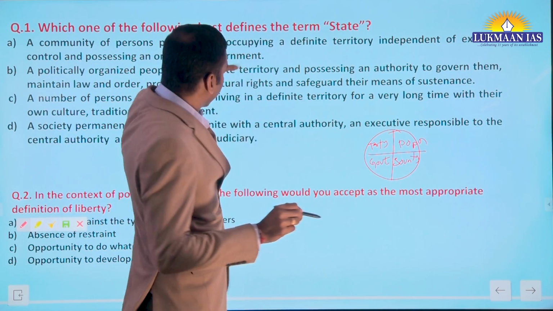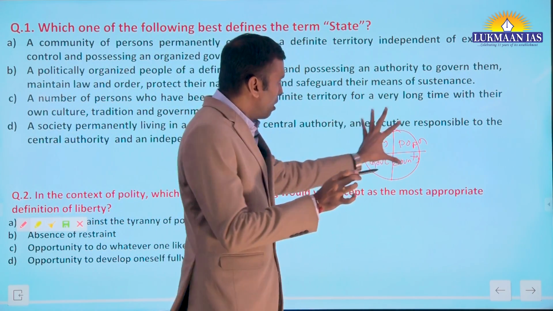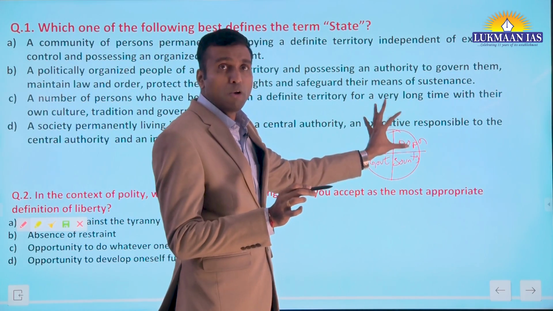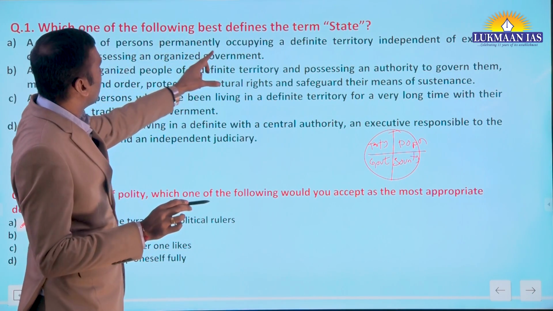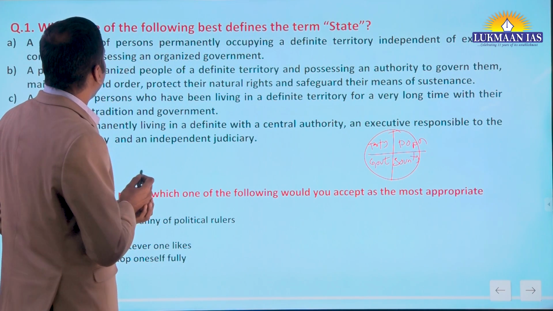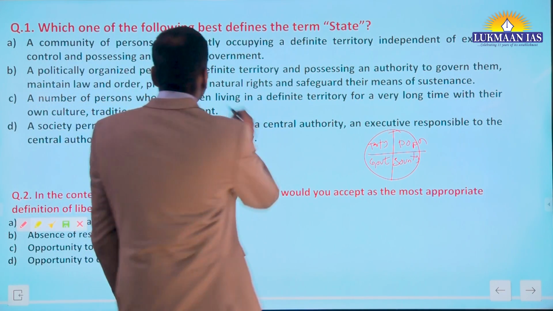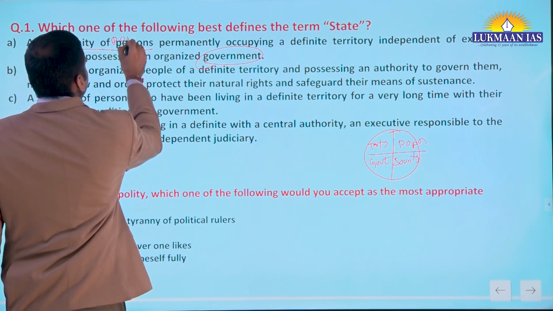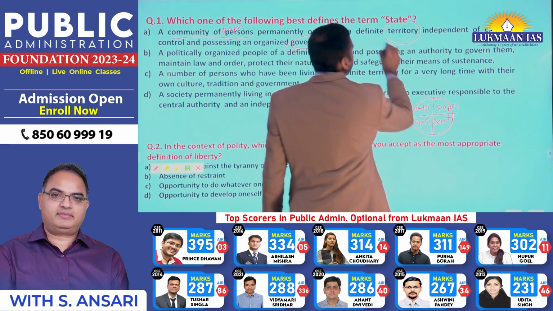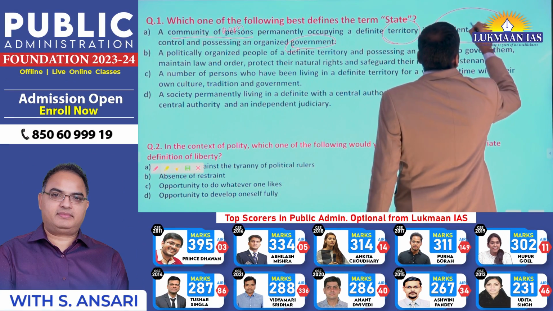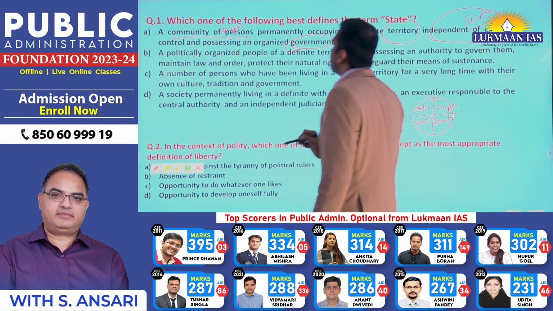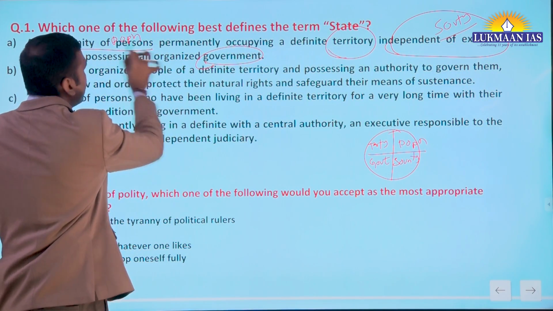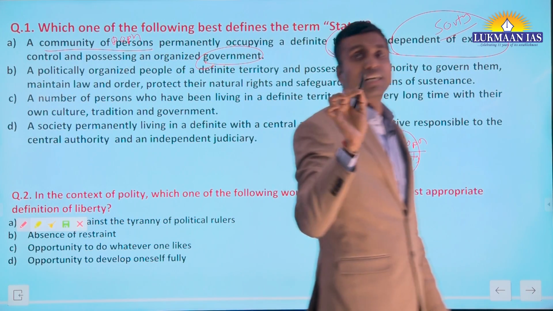Now just try to read the options by keeping this definition or understanding of state. A community of persons permanently occupying a definite territory, independent of external control and possessing organized government. Government, yes, government is there. A community of persons, which means population, yes. Definite territory, territory is also there. Independent of external control, which means what? Sovereignty. So this statement has all the 4 ingredients of a state.